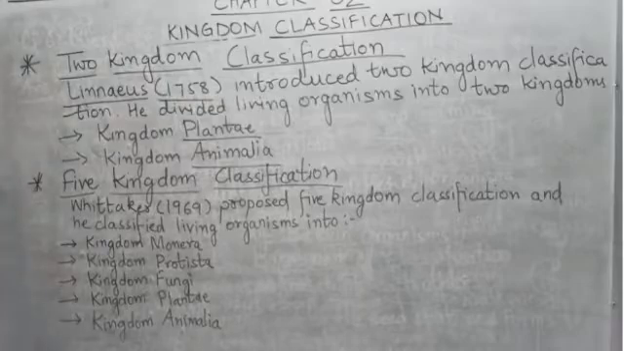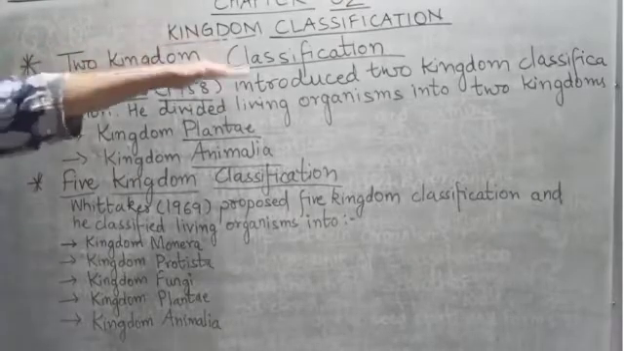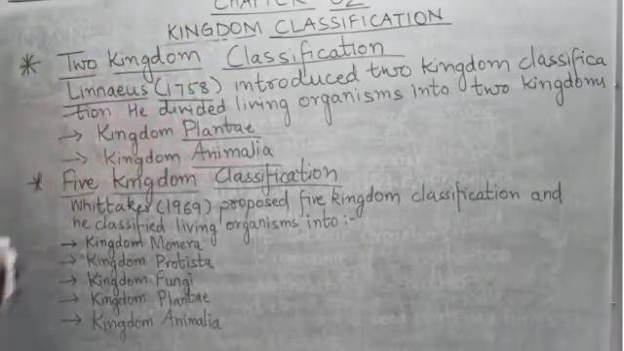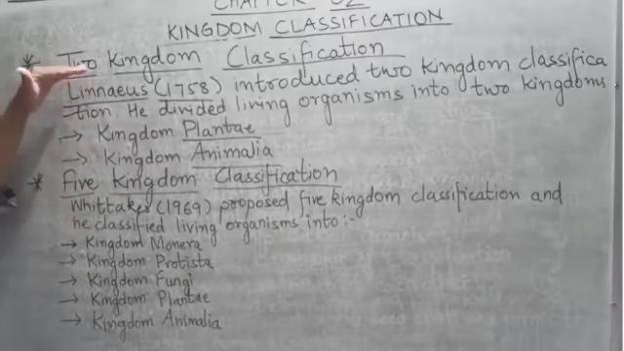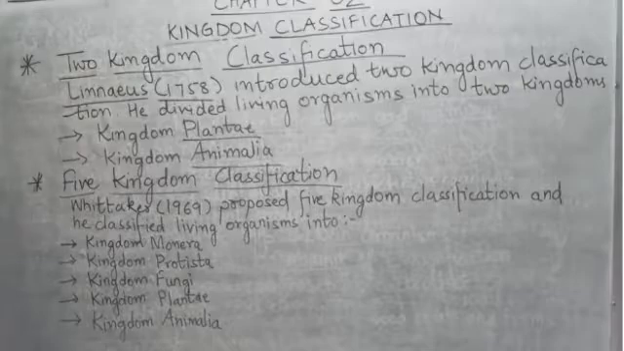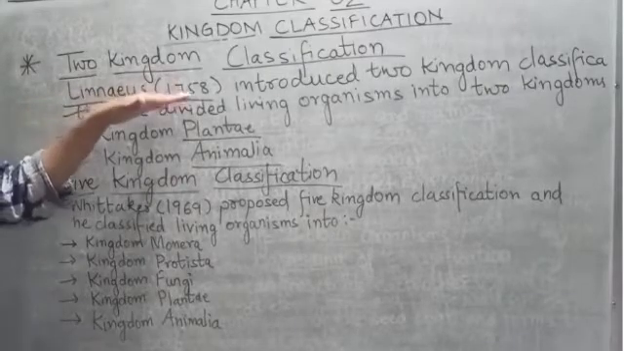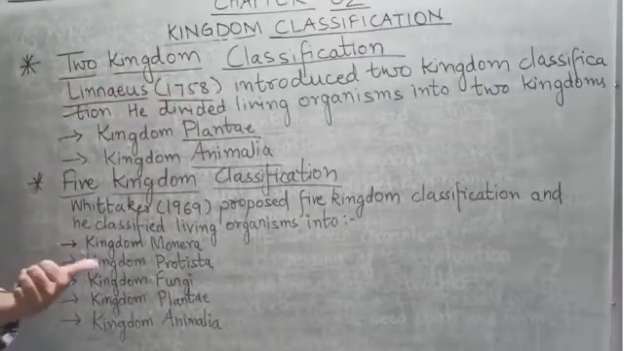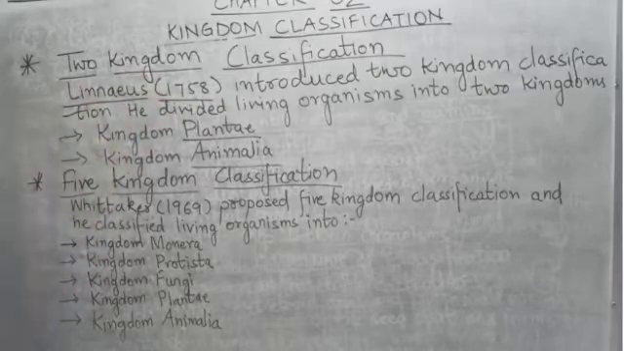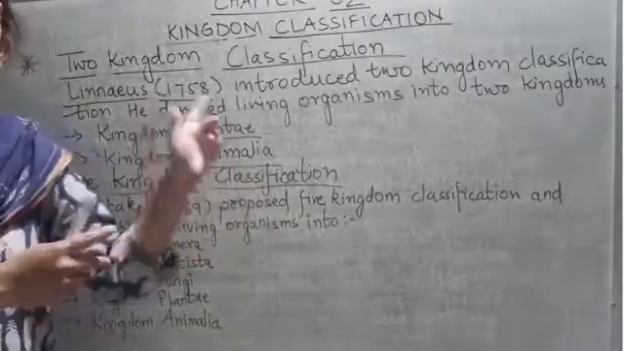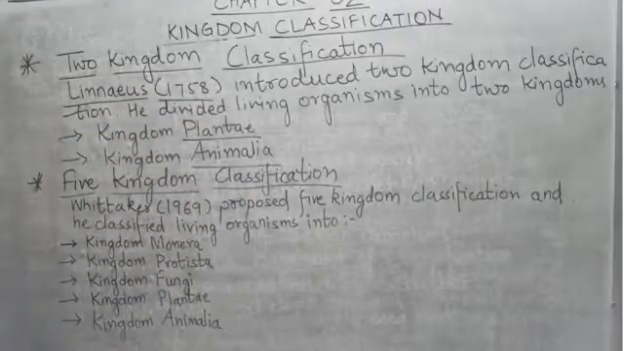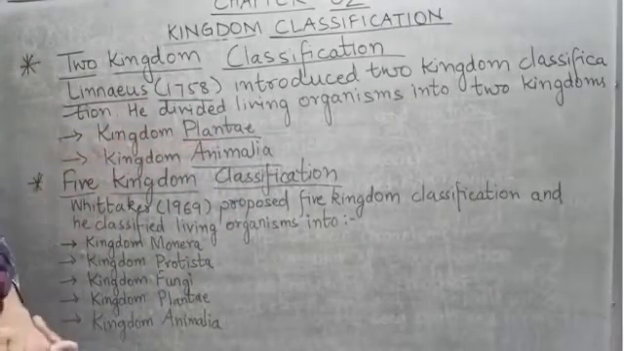Now students, let us study about 2 kingdom classification and 5 kingdom classification, okay? Let us study about two kingdom classification first. Linnaeus in 1758 proposed two kingdom classification, and he divided living organisms into two kingdoms. What are they? Kingdom Plantae and Kingdom Animalia.